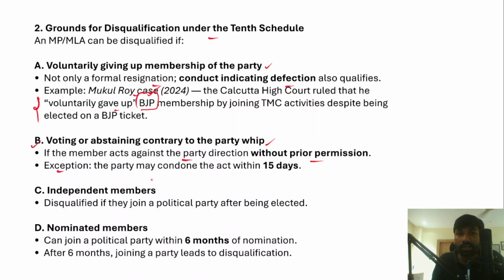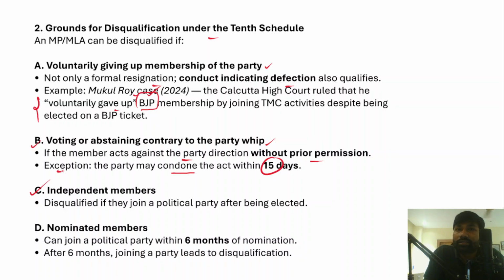The exception is that the party may condone the act within 15 days if the party wants, but it solely depends on the discretion of the political party to which this MP or MLA belongs. And apart from that, it also applies to independent candidates. Independent MPs or MLAs contest elections independently, so they are not part of any political party when they are contesting elections. But after winning elections, if they join any political party, then also they will be disqualified under the anti-defection law, right?